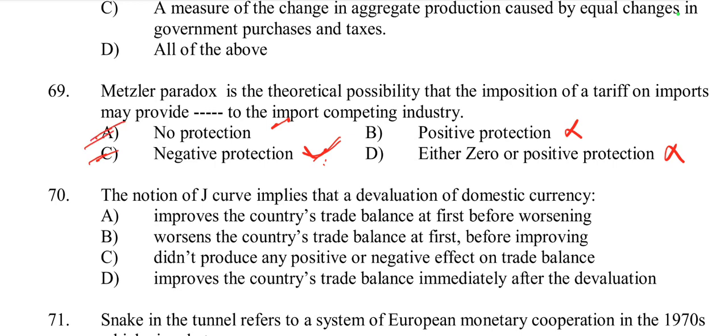So here options A and C: it may have no protection or sometimes it can provide negative protection to the import competing industry. So A or C is the right option. But since options A, B, C, D are given, you have to choose one. You can choose option C or you can choose option A. C is the most accurate, or we can also include A.